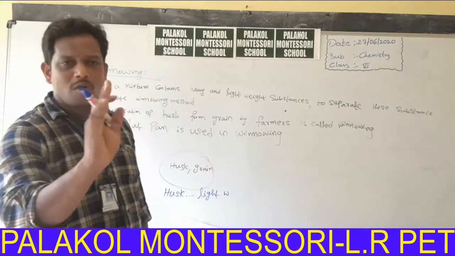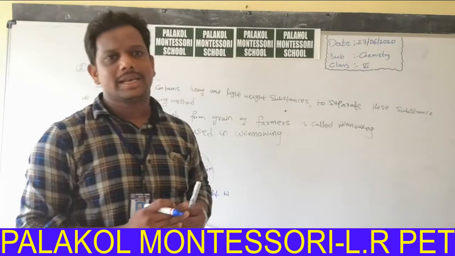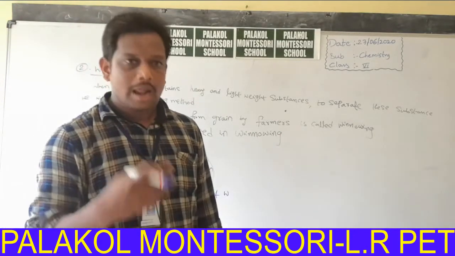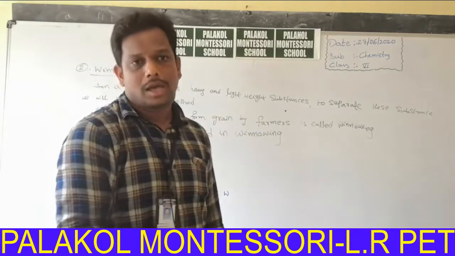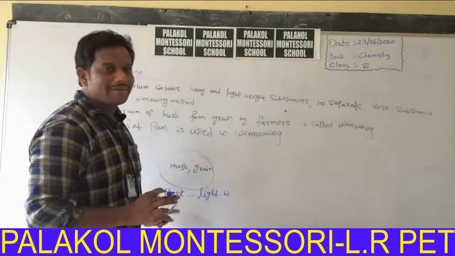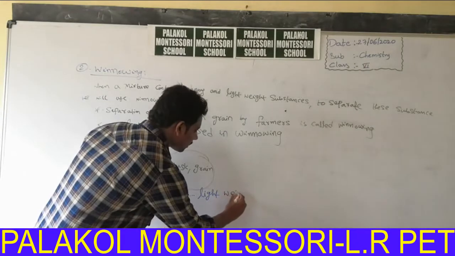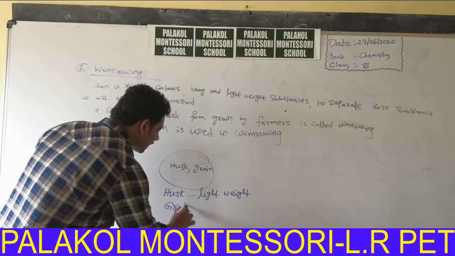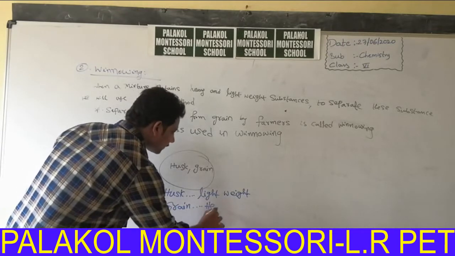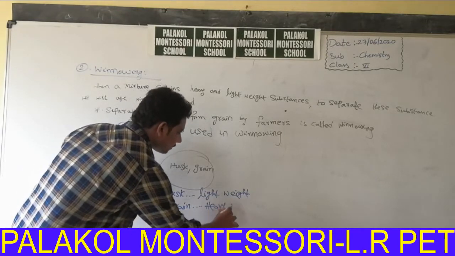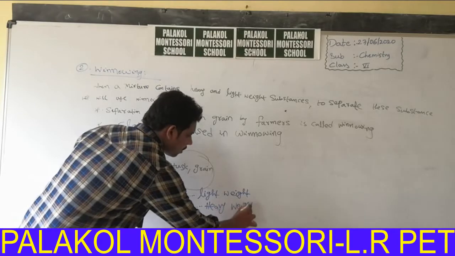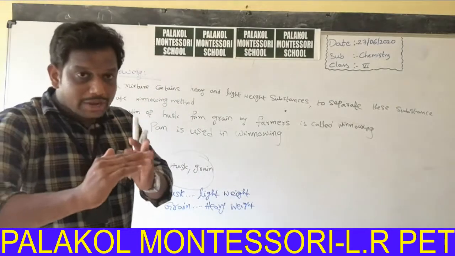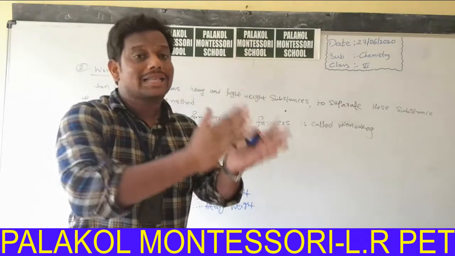Say for example, one boy is having a weight of 30 kgs and my weight is, say, 80 kgs. Who is heavier? I am heavier than that particular boy. Like that, husk is lighter when compared with the grain. Grain is having heavy weight. So that's why we are using the winnowing method to separate husk from grain.